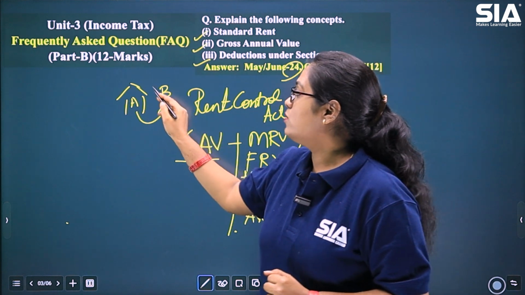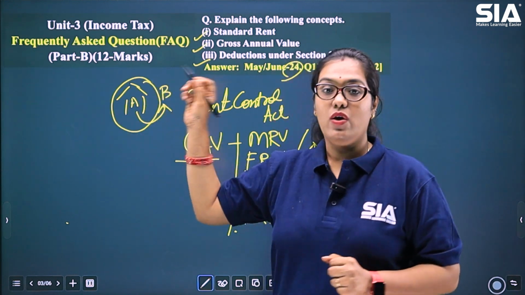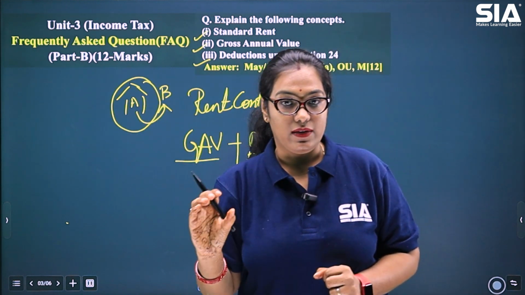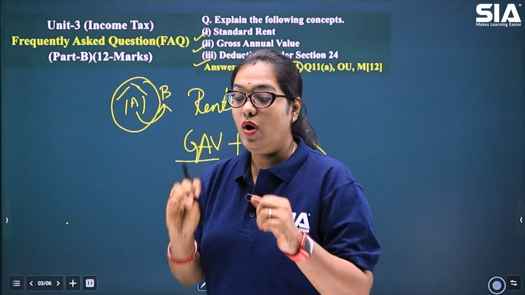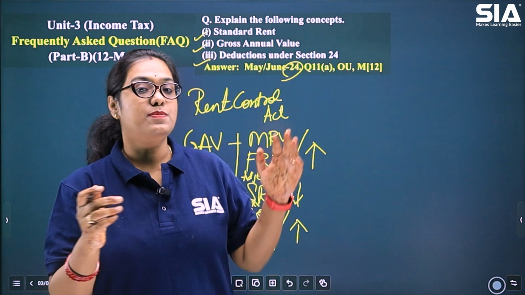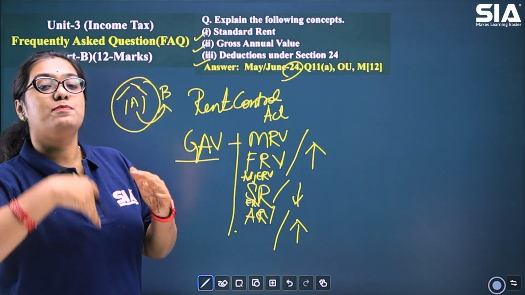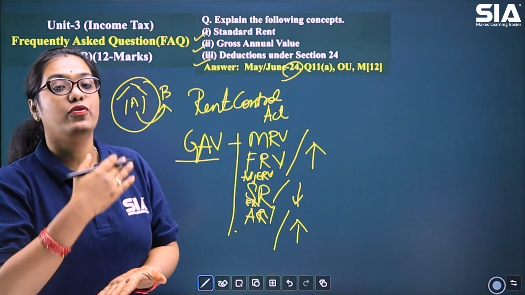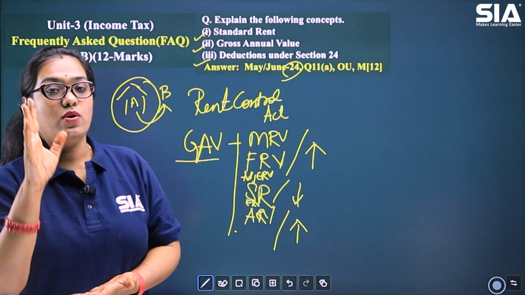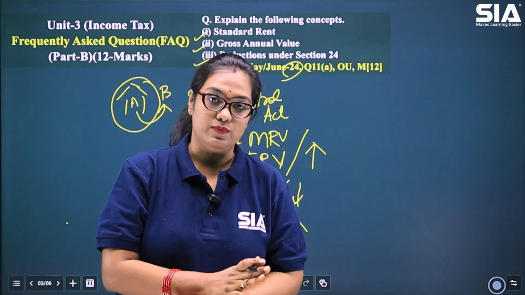So for this house which Mr. A owns, what is the annual value? That means what will be the rent that this person A will receive either from B, or what is the expected rent he can receive from Mr. B. That is called as the gross annual value.